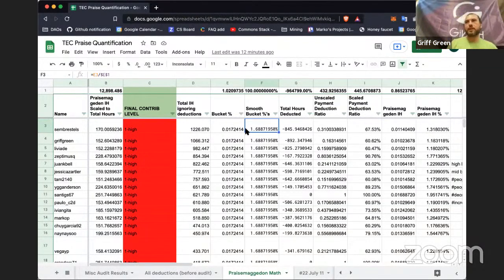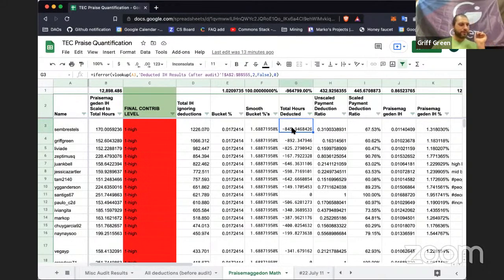But then we also did a deduction for the people who were paid. And to figure out how to do those deductions, we scaled them based off of the total deductions that they received. So the largest deductions that were ever given were 85%.